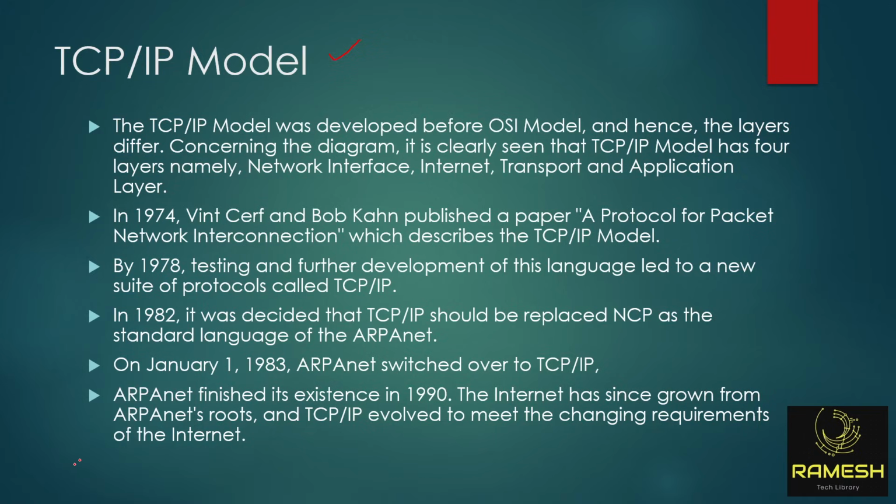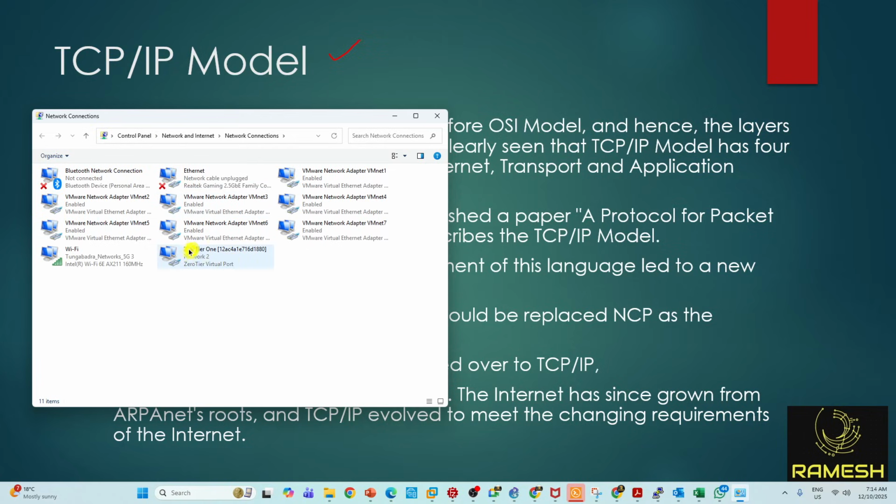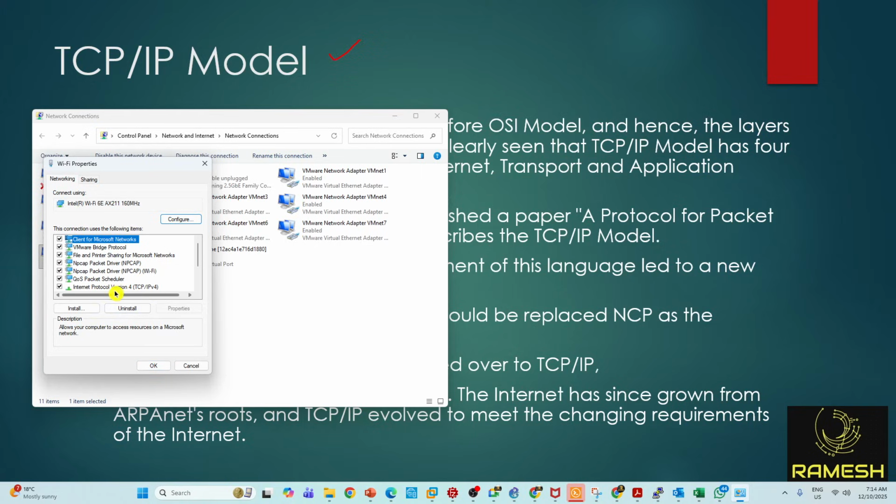So go to your connections, right click on it, properties. Have you seen TCP/IP here before, everyone? TCP/IP. Are you seeing it? Yes, sir. We are using TCP/IP here, in this Windows operating system.